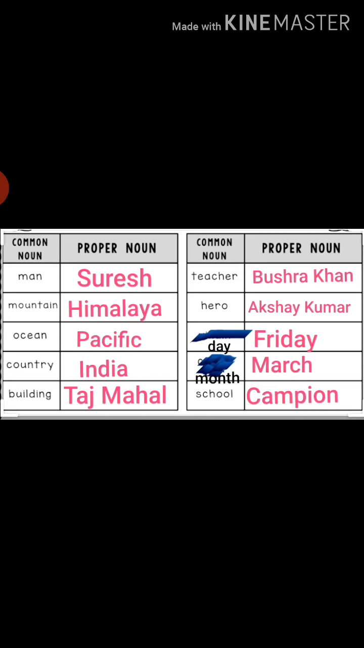Building, Taj Mahal. Teacher, name of your teacher, begin with a capital letter and the surname also with a capital letter. Name of hero: when we write hero, any hero it can be, but when we are writing the special name of a hero, then you write in capital letter. Akshay Kumar. Day, Friday. Month, March. School, Campion. Have you all understood? If any common noun comes in between the sentence, you write small. But if it is a special name, if you are writing in between the sentence, also begin with a capital letter.